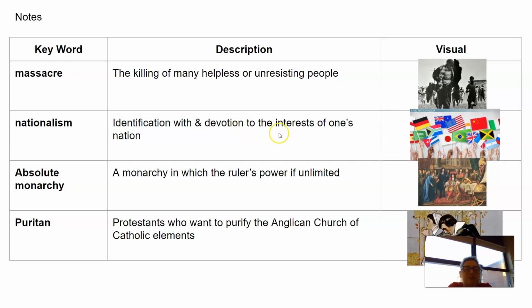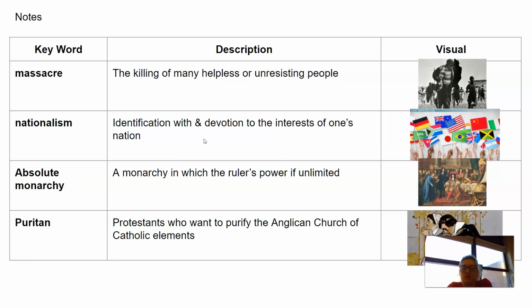This kind of gets a bad rap lately just because nationalism can be associated with extremism right now, especially with Trump, and like the Nazis were like nationalist socialists. But really the technical term is just identification with and devotion to the interests of one nation.